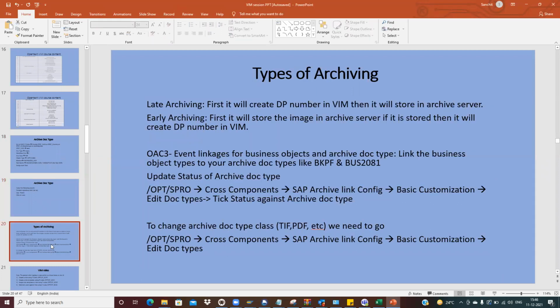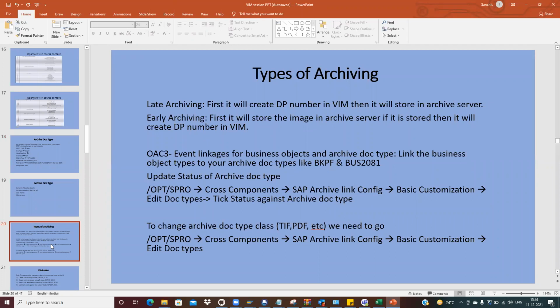Now what are the types of archiving? Basically we have late archiving and early archiving. This OAWD is the early archiving. As I told you earlier, we have linked this particular archive doc type with my object type.